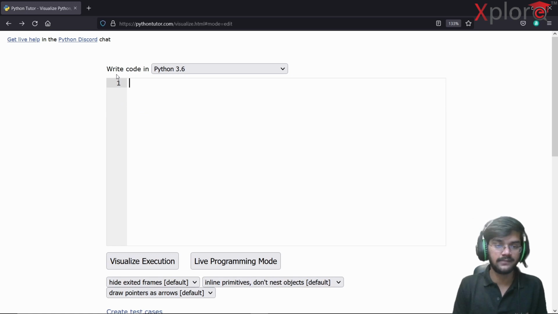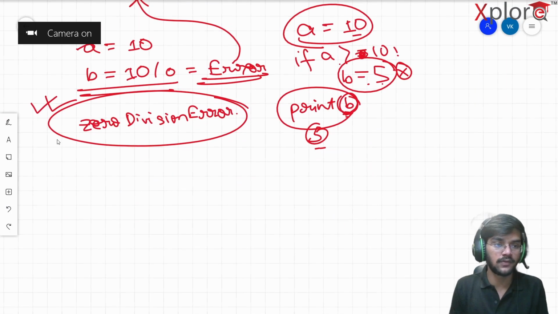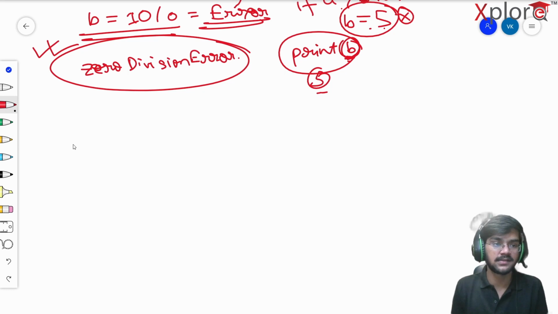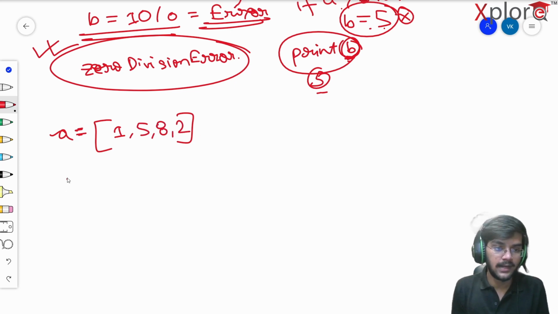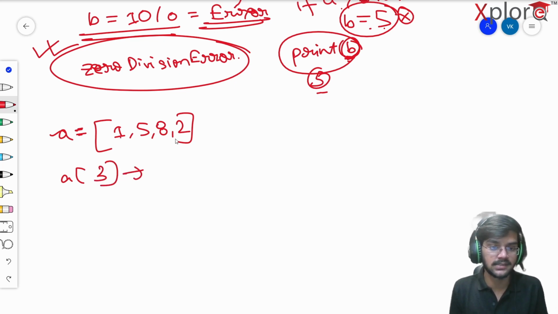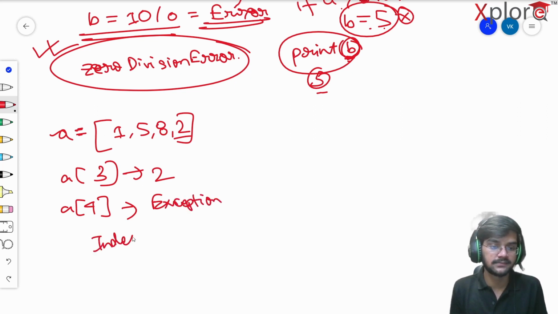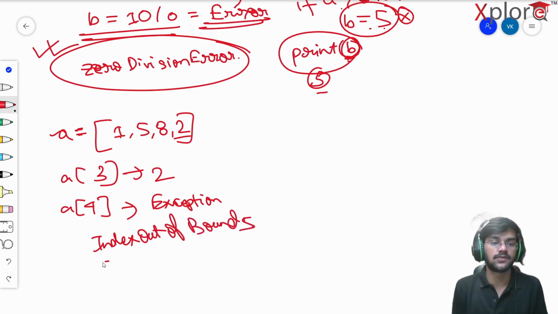Another exception is, what if you have some array, or basically in Python you represent that array in a list format. So this is a list. Suppose the elements are 1, 5, 8 and then 2, and you want to access a of 3. That will be accessed and you will get the value 2. But what if you want to access a of 4? Then you will be thrown an exception known as the index out of bounds exception. That's what you will be thrown.